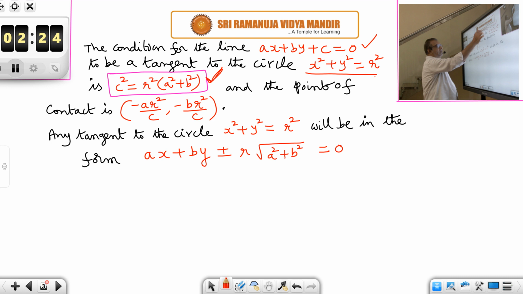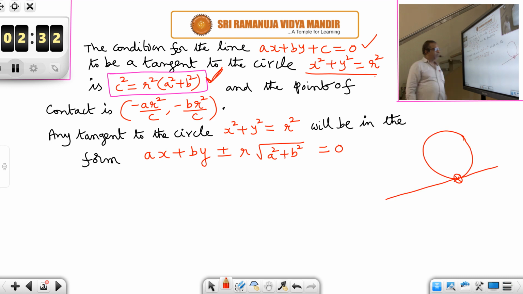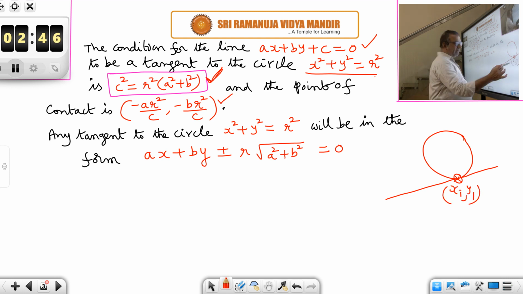At what point is it tangent? What is the point of contact? That point of contact is given by this formula: minus a r square by c, minus b r square by c. How did we derive it? Do you remember? We have taken, let the point of contact be x1, y1. But at x1, y1, the equation of the tangent is s1 is equal to 0.